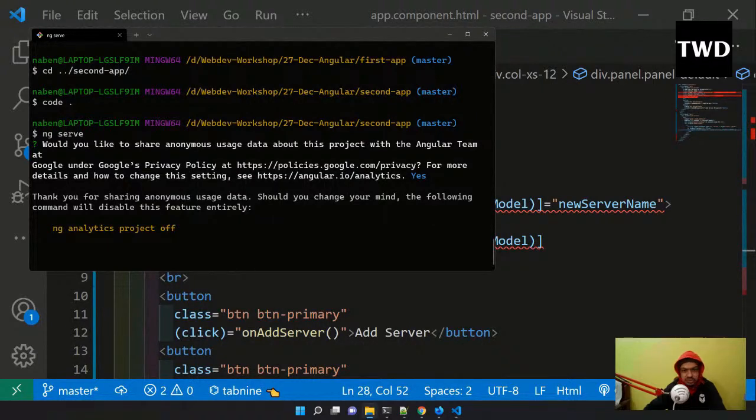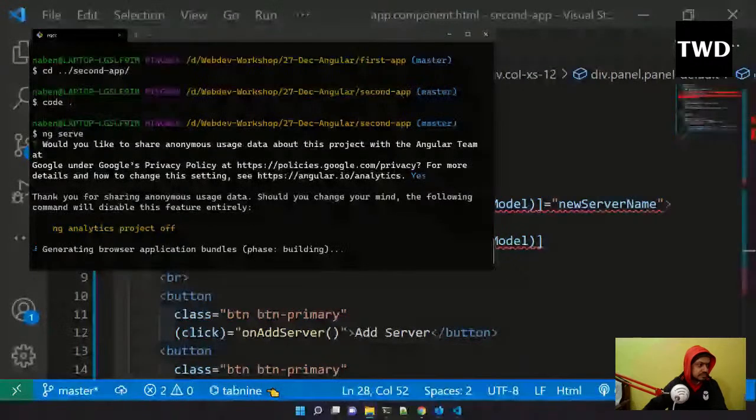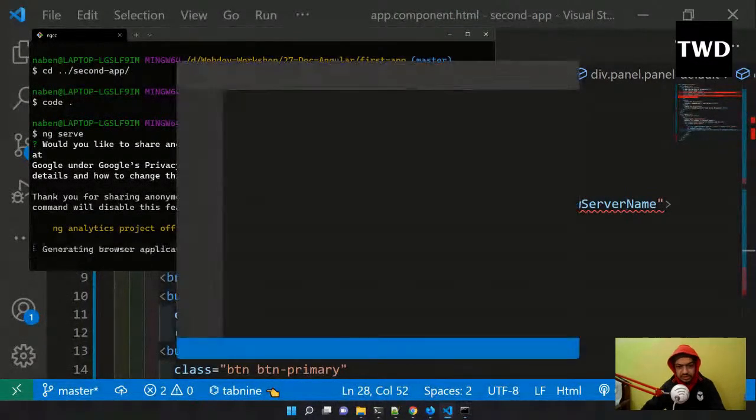The workshop is there, and it is 27 December. So I will quickly check. Anyways, it is taking a bit of time.